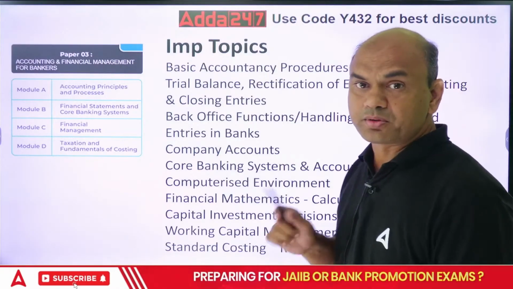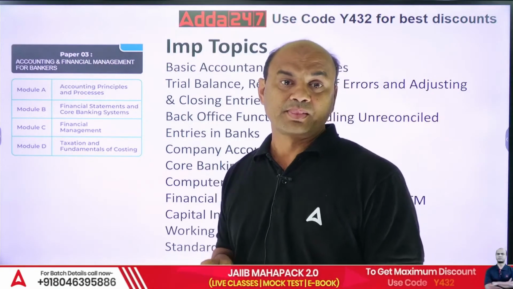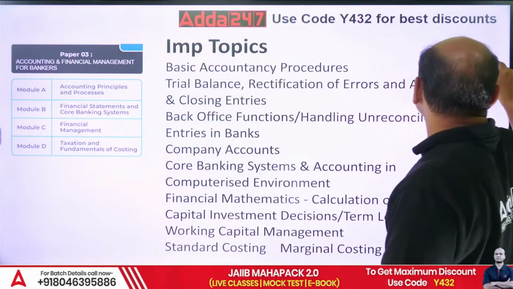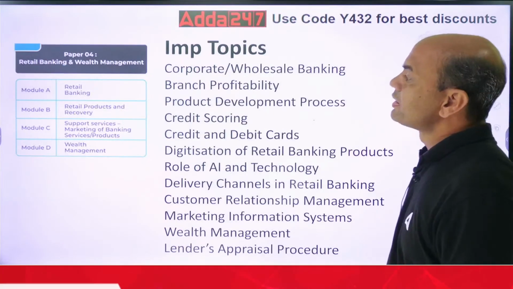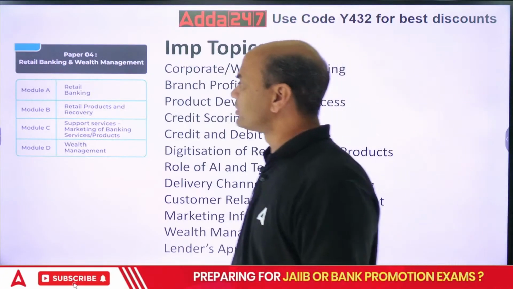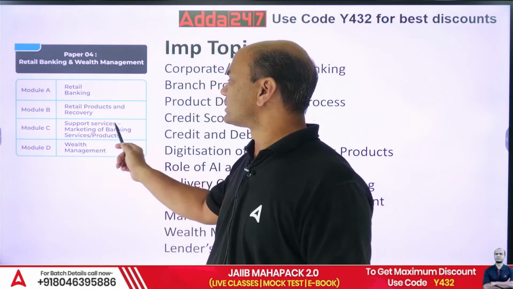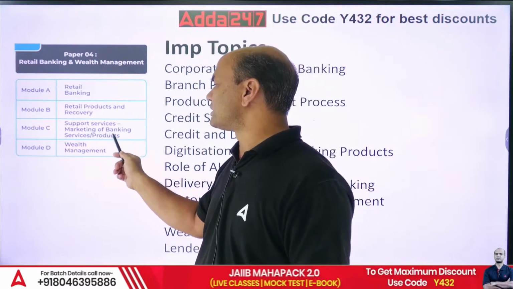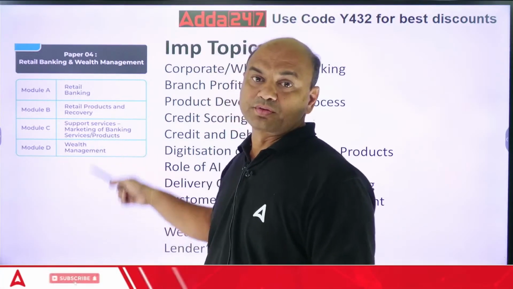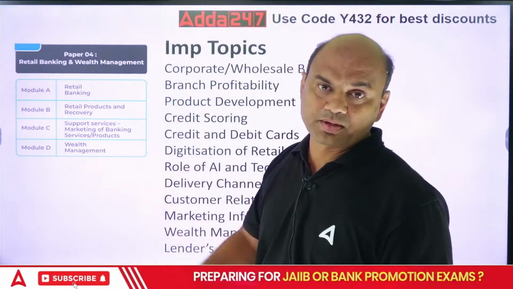Very important topics, all these are. Now we'll move to RBWM. In RBWM again there are four modules: retail banking, retail products and recovery, support services, marketing of banking services and products, and wealth management. So these are the four modules in your RBWM. Now which are the important topics?